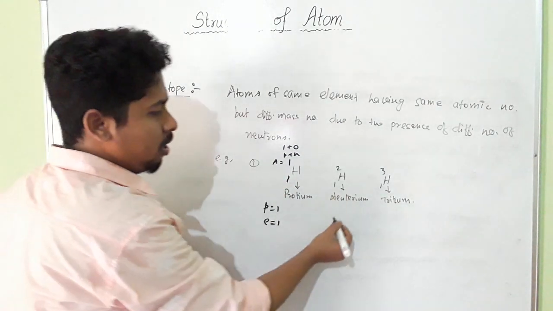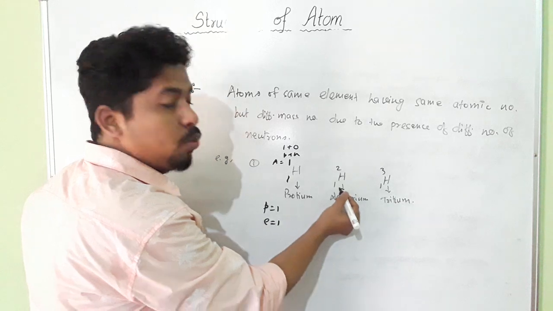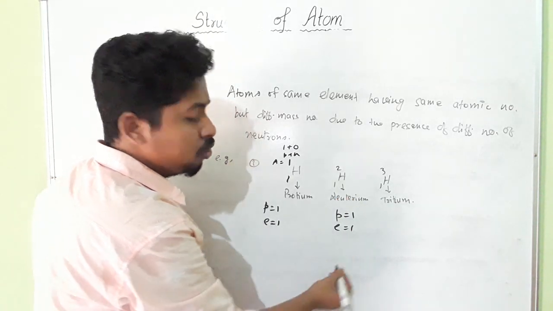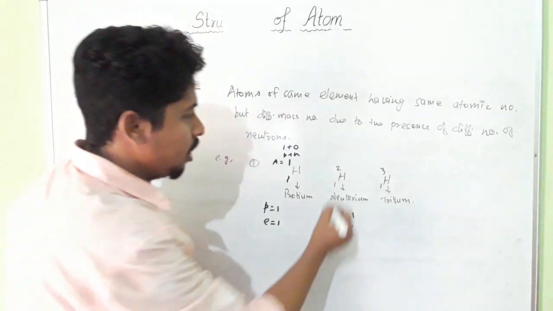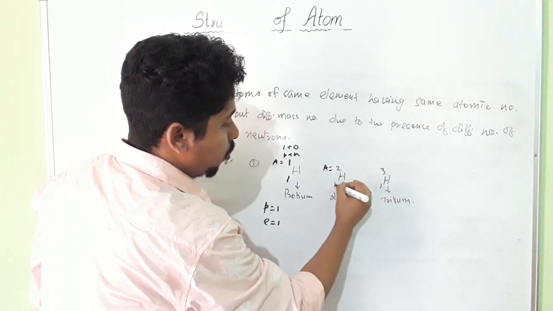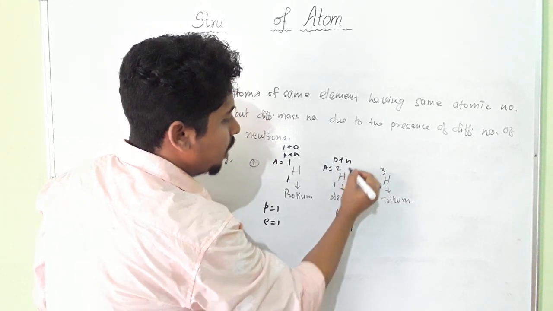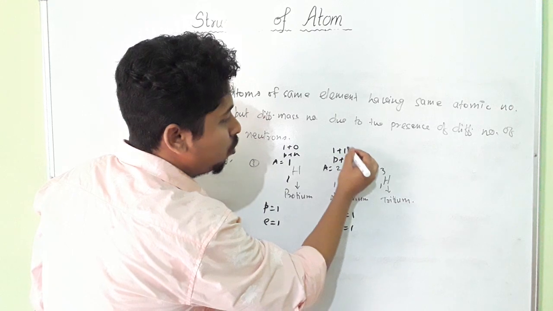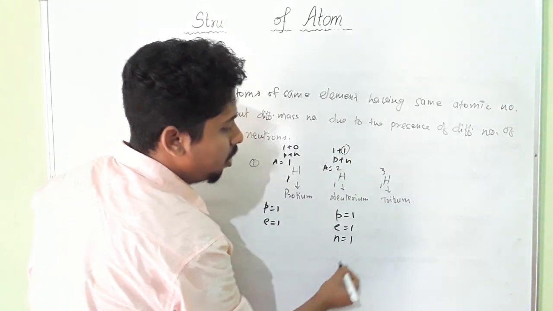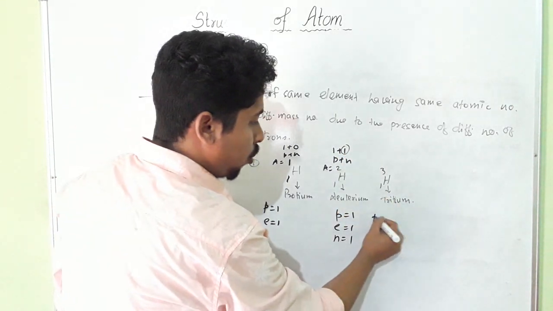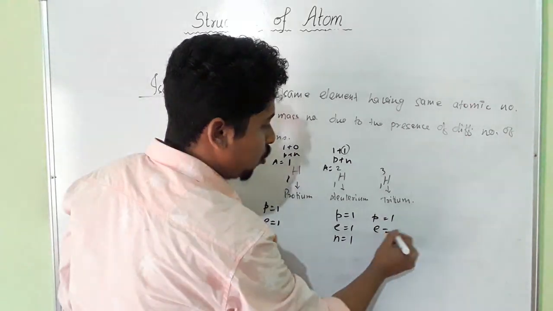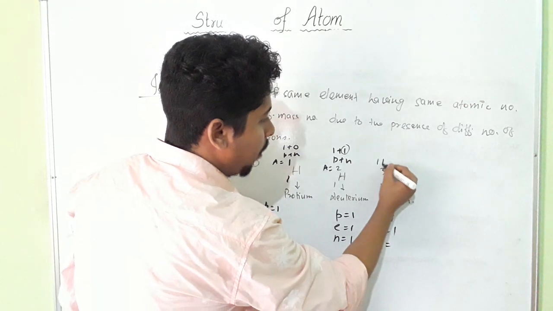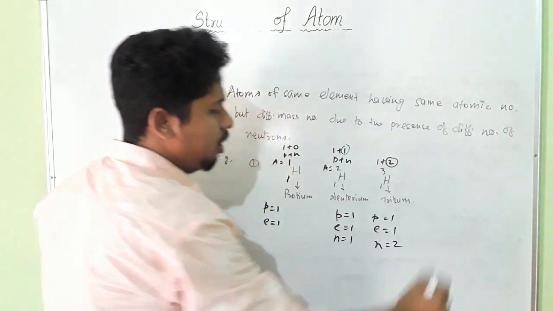Now if you consider this one, what is the number of protons here? The number of protons is 1. What is the number of electrons? The number of electrons is 1. And what is the number of neutrons? Here P plus N, the number of protons is 1 and the mass number is 2, so the number of neutrons will be 1. For the last one, proton 1, electron 1, and neutron: 1 plus 2 means neutron will be 2.